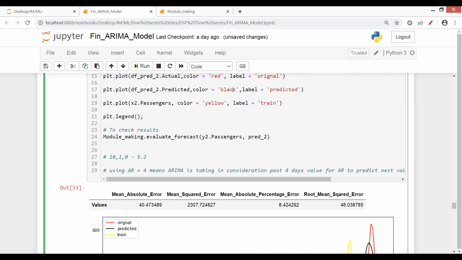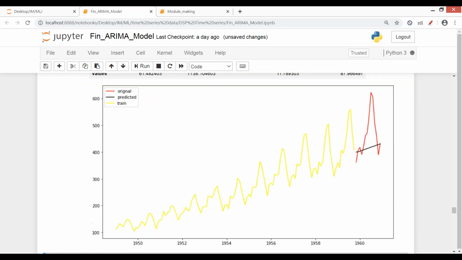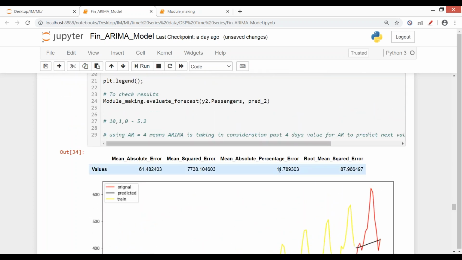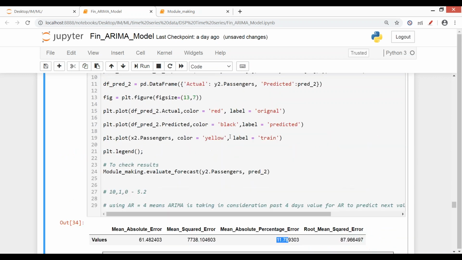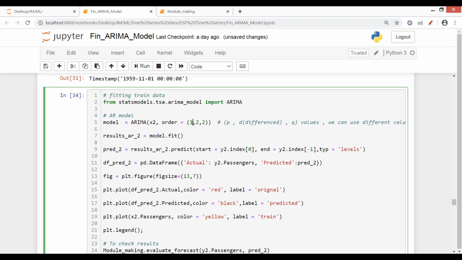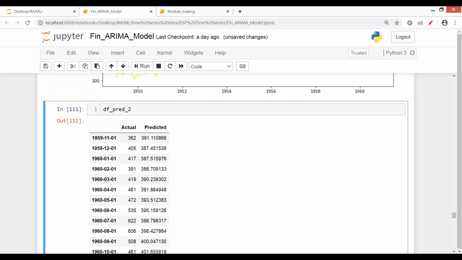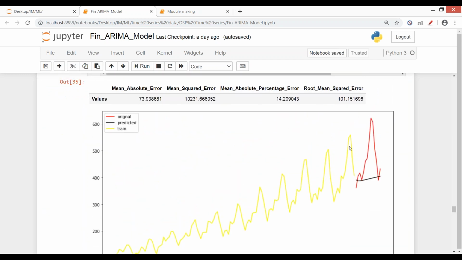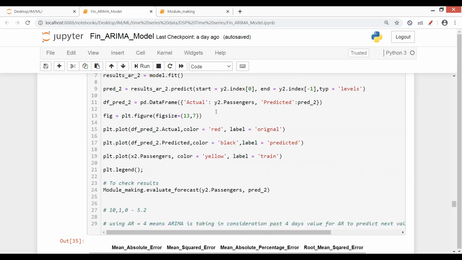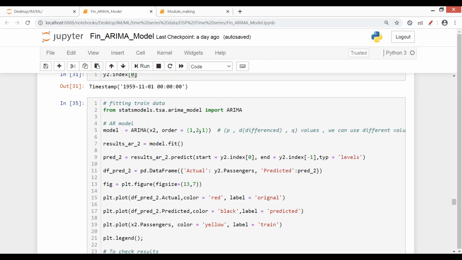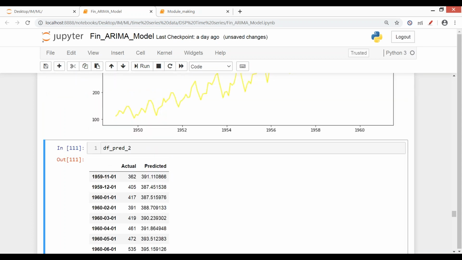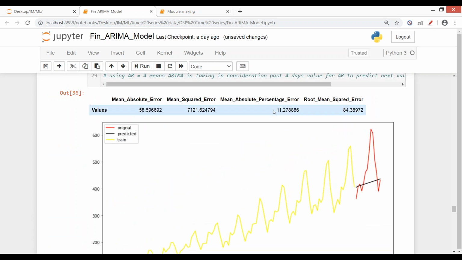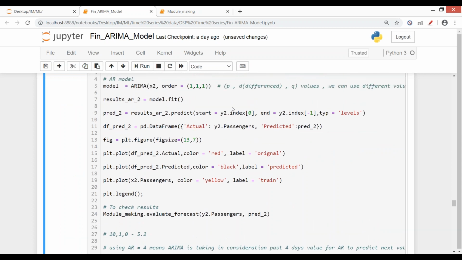What parameter? Let's say if I try to do a differencing of 2 here, the MAPE is also increased. Now let me try other value. So just 1 here, because the very first value was highly significant. So 1 for both. The MAPE is 14. So again, these are all tweaking part. We have to check in the model, and let me just do 1, because with second order differencing, I'm not getting good results. So 11 is the result with first order differencing, first order AR, first order MA.